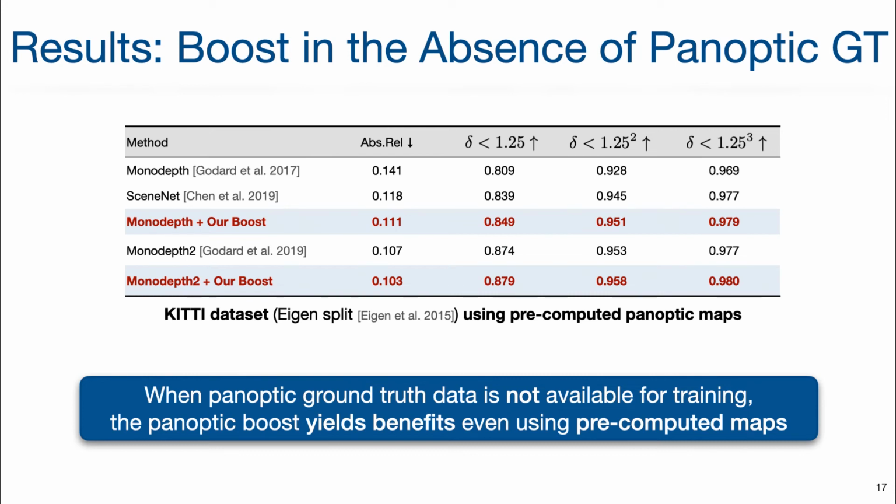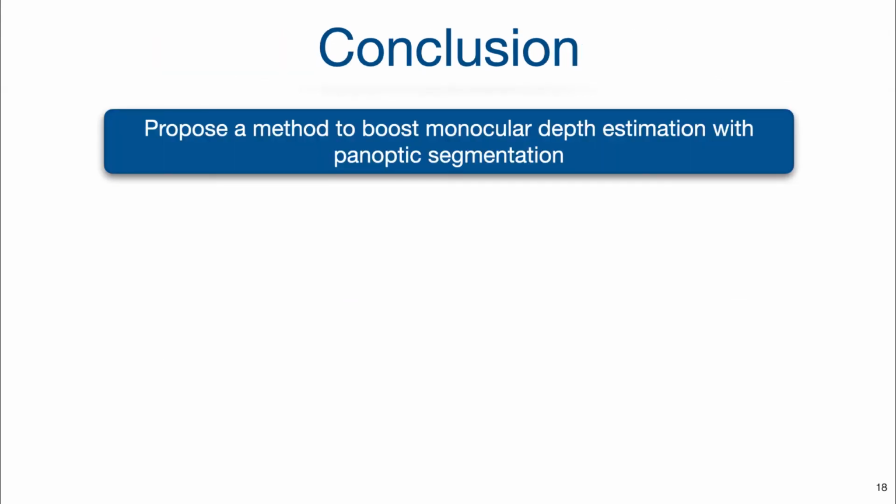When panoptic ground truth data is not available at training time, our panoptic boost can still be applied. Here we evaluate on the Eigen split of KITTI, precompute the panoptic maps using an external panoptic segmentation network, and use the predictions for boosting the geometric baselines monodepth or monodepth 2. In both cases, leveraging panoptic maps results in a steady improvement of the depth prediction.